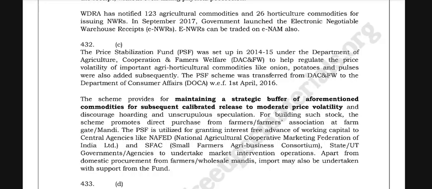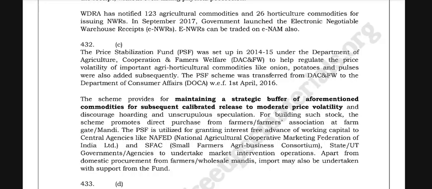The Price Stabilization Fund was set up in 2014-2015 under the Department of Agriculture, Cooperation and Farmers Welfare to help regulate the price volatility of agricultural and horticultural commodities like onion, potatoes, and pulses, which were added subsequently. The scheme was transferred from DAC&FW to the Department of Consumer Affairs with effect from 1st April 2016. The scheme provides for maintaining a strategic buffer of these commodities for calibrated release to moderate price volatility and discourage hoarding and speculation for building such stock. The scheme promotes direct purchases from farmers or associations at the farm gate or mandi.